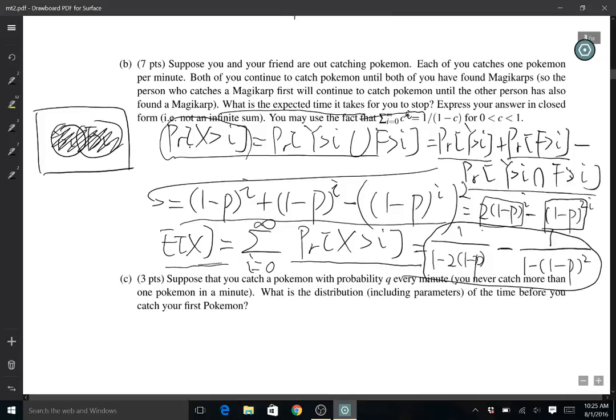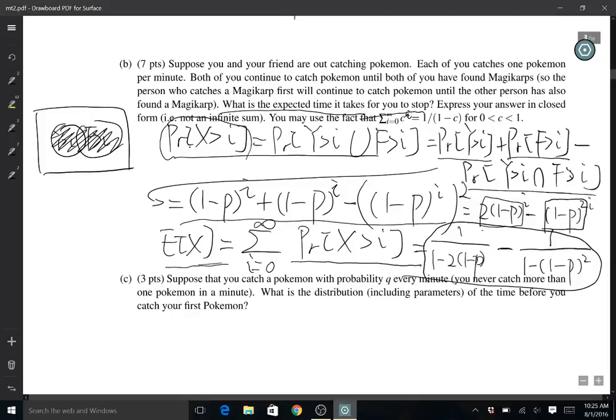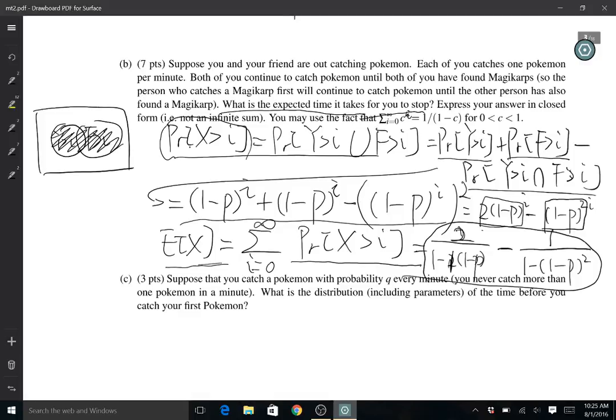Why is it attached there? Because it's not raised to the I. Oh, yeah, you're right. Sorry, it's my bad. I think the 2 should be here, 2 times it. Yeah, you're right. Great. Any more questions?